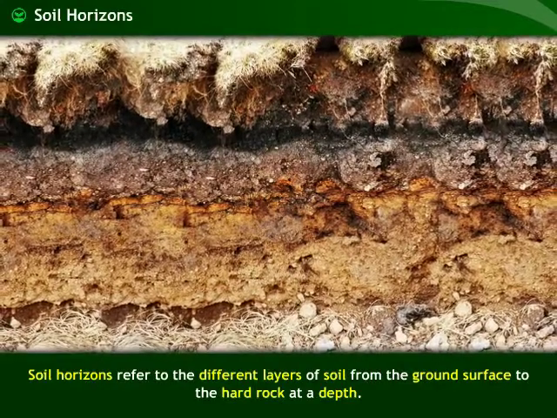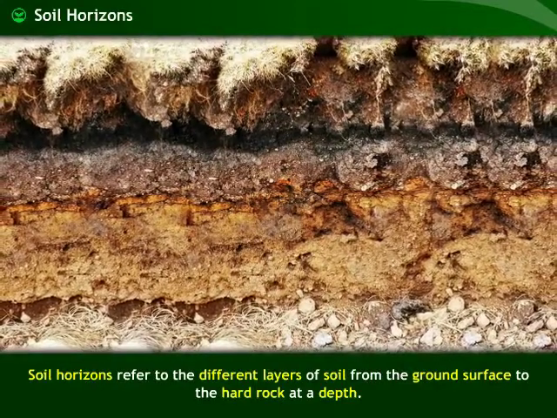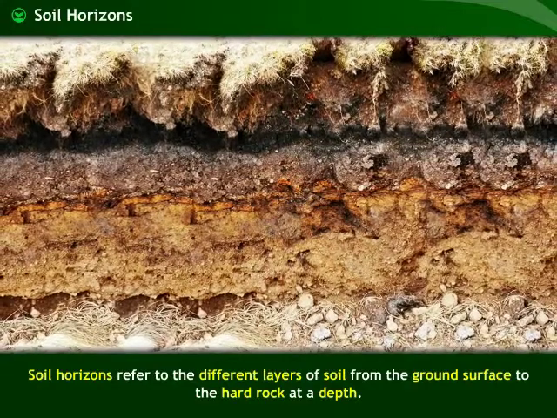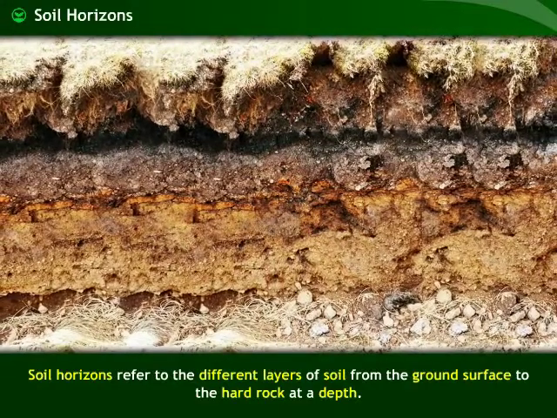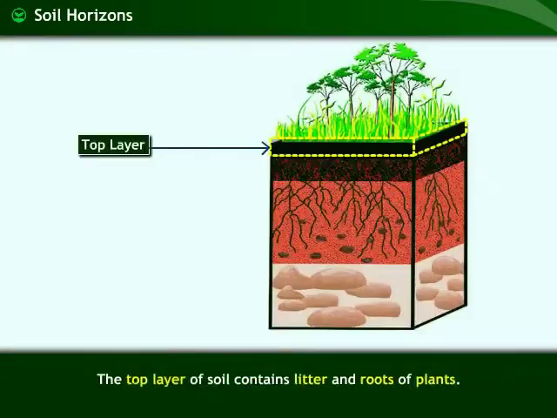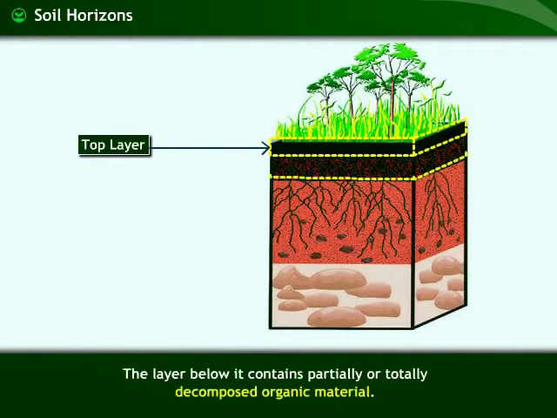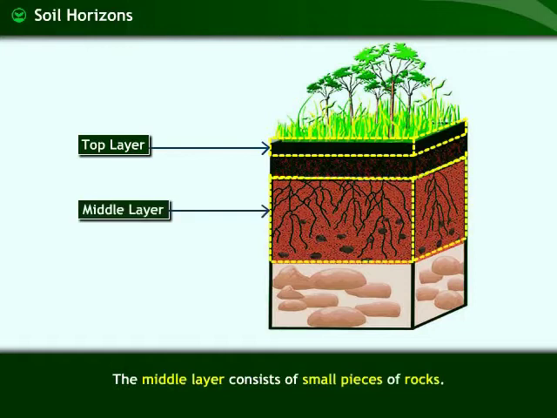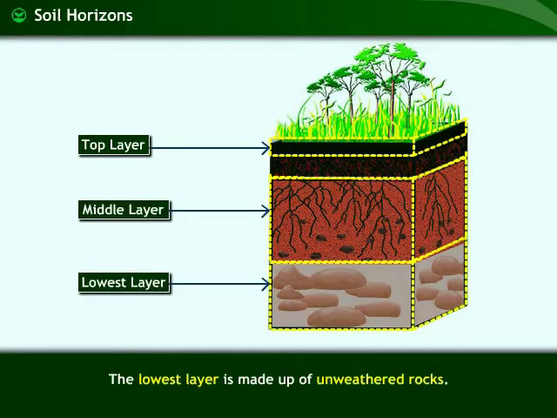Soil horizons refer to the different layers of soil from the ground surface to the hard rock at a depth. The top layer of soil contains litter and roots of plants. The layer below it contains partially or totally decomposed organic material. The next layer consists of small pieces of rocks. The lowest layer is made up of unweathered rocks.